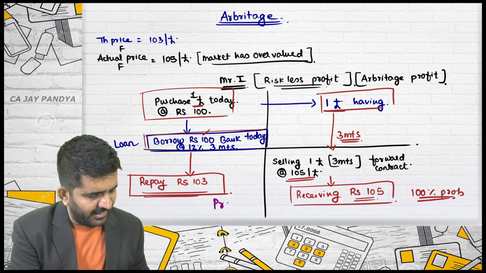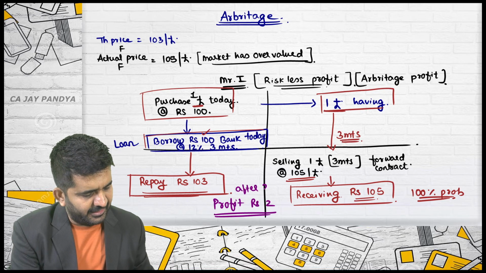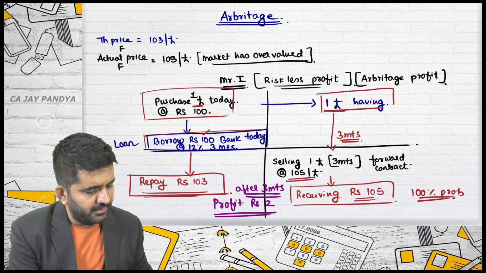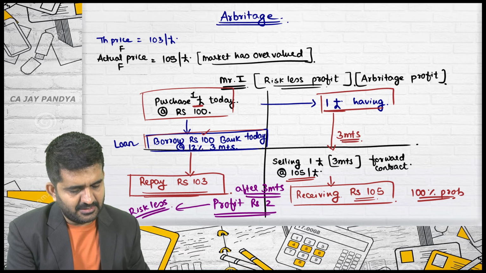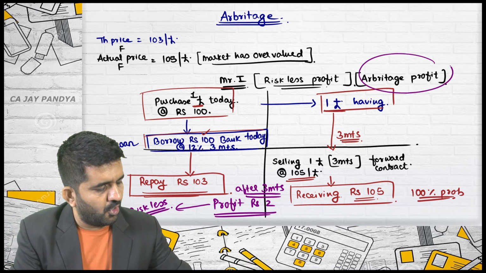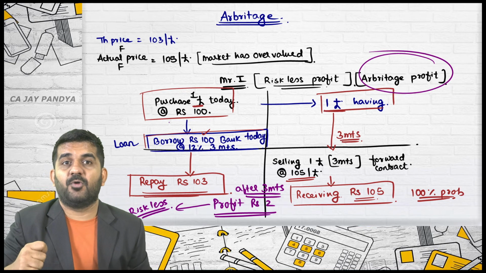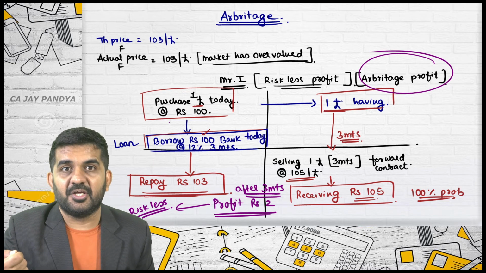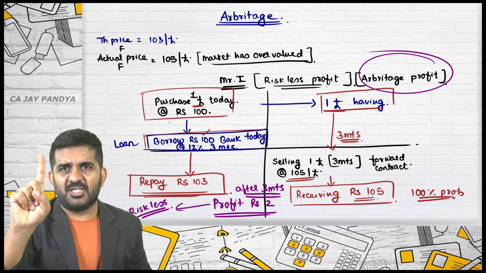My profit is rupees 2. Yes, this is after 3 months. Agreed. But this is riskless, and so this type of profit is termed as arbitrage profit. Riskless profit.